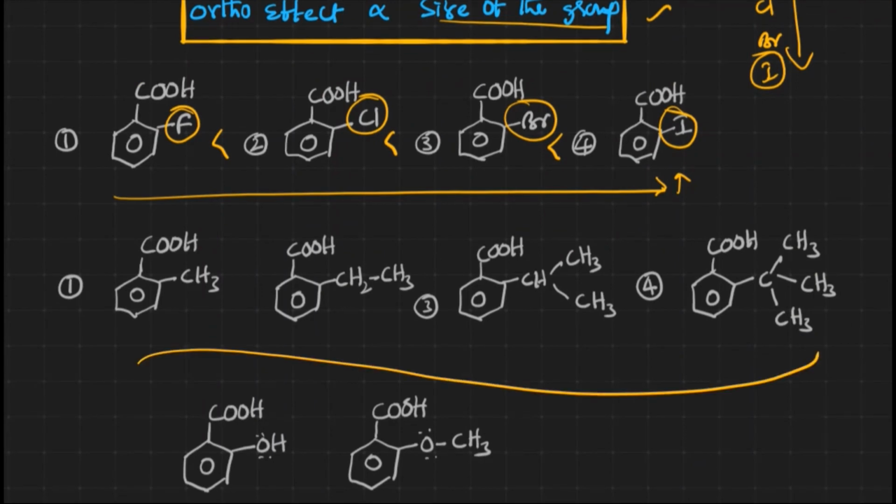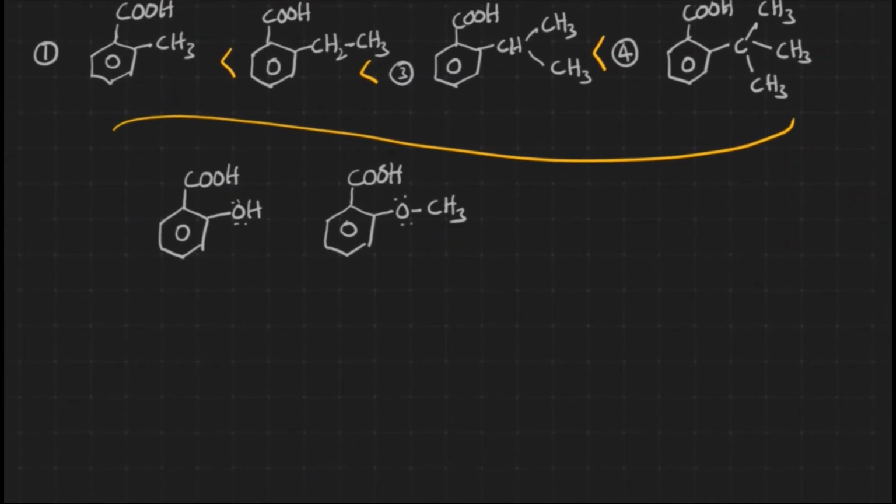Now here we may think that these are +I groups. As +I nature increases, the stability of the conjugate base decreases, right? But here what we have to remember is the ortho effect, right? The ortho effect is directly proportional to the size of the group. As size increases from 1 to 4, the size is gradually increasing. So the acidic nature is going to be 4 is greater than 3, 2 and 1. Now let us see these two examples. What we think is the ortho effect, and we always have to remember the size of the group. But that is absolutely wrong. Why it is wrong, let us see here.